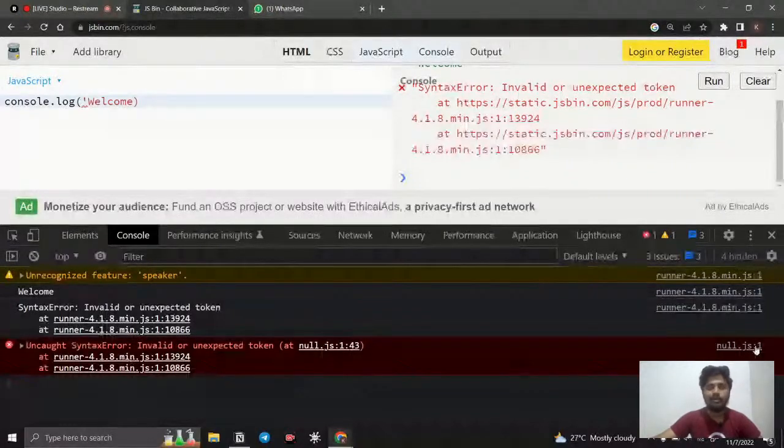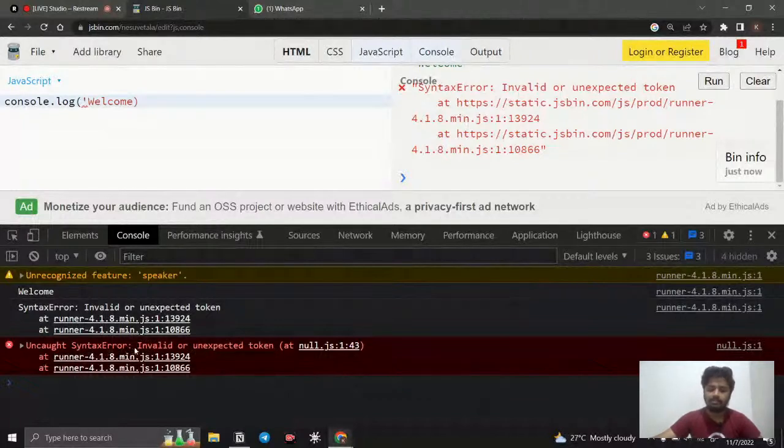When you are working with Visual Studio Code, the exact same thing happens. If you make some syntax errors, the exact same thing is going to happen. You can see the file name and also which line the error is on. The error is nothing but a hint that the browser is telling us: in this page there is an error, please check it out. So we will go to that line and check what the error is. Here you can see the title of the error, the message, and the description of what it comes from.